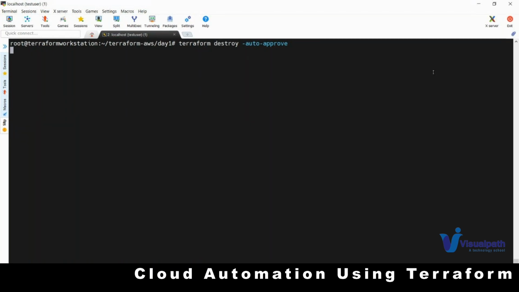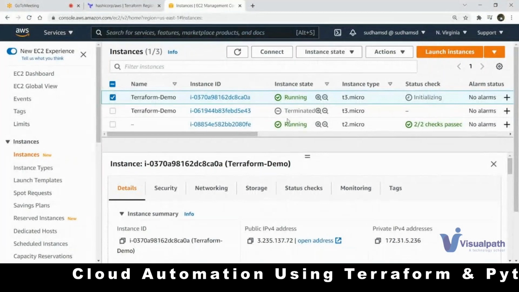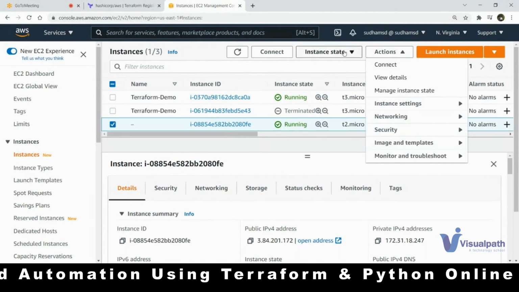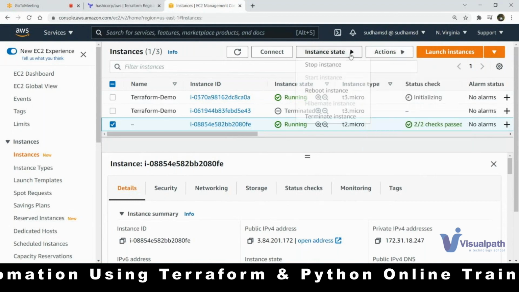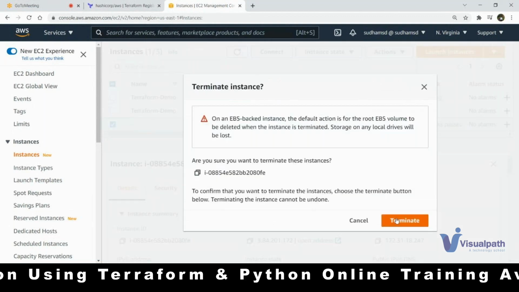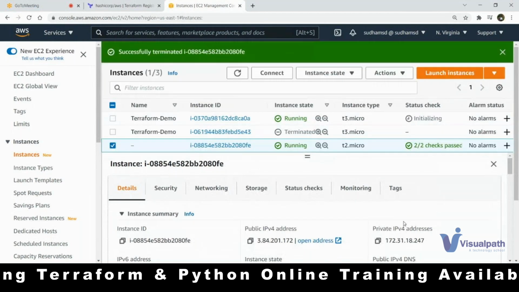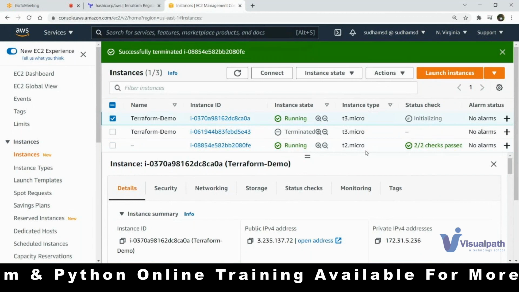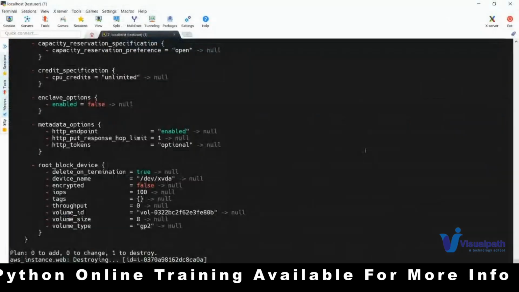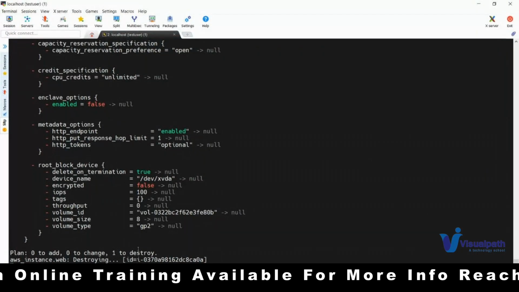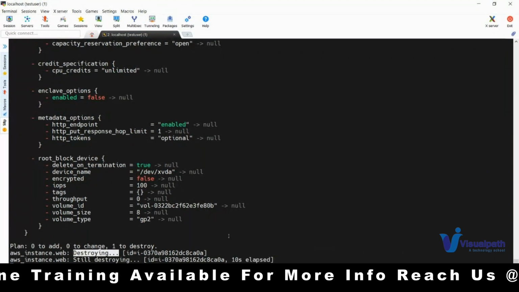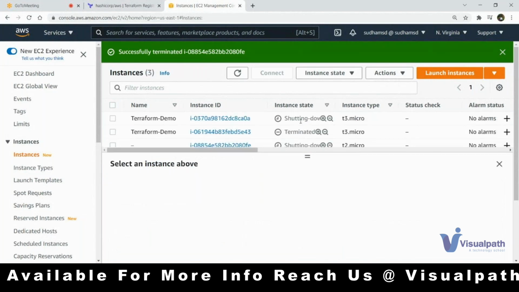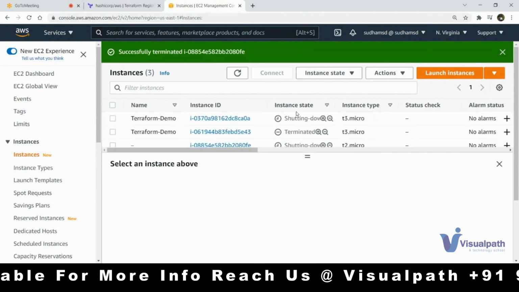Okay, the other instance which I created, this is created manually from my end, so I have to delete this. So if I go to instance, terminate instance, and then terminate. This is the one which I created, this is the one which Terraform is managing actually. So let's wait. Destroying is getting initiated, and let us try to refresh. I have to see all of them are terminated right now. You can see it will shut down and then it will terminate.